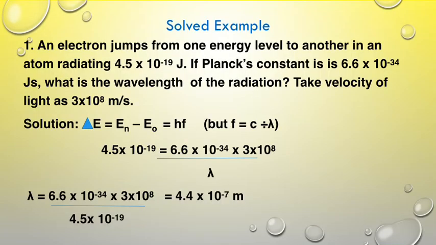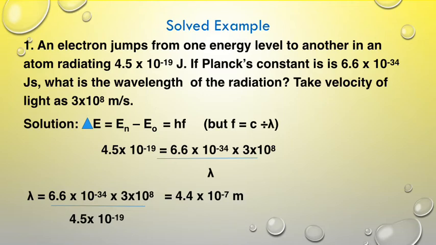In rounding off, let's see an example. An electron jumps from one energy level to another in an atom, and then it gives off 4.5 times 10 to the minus 19 joules of energy. Now we have Planck's constant, that's 6.6 times 10 to the minus 34 joule seconds. What's the wavelength of the radiation? Velocity of light is 3 times 10 to the power 8 meters per second. That's also a constant value.